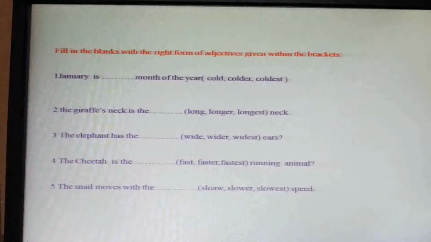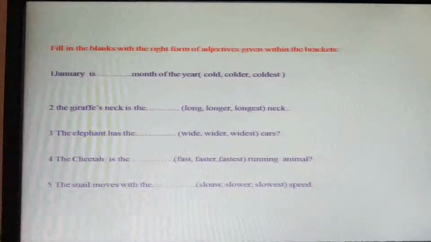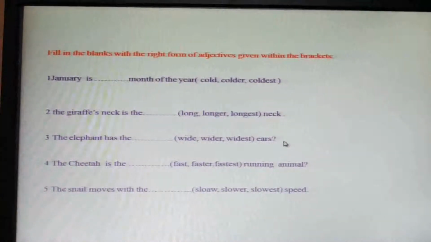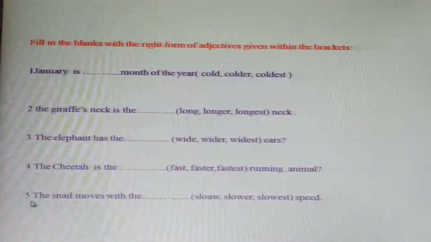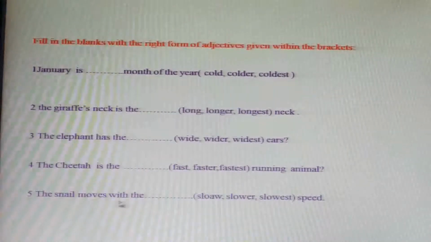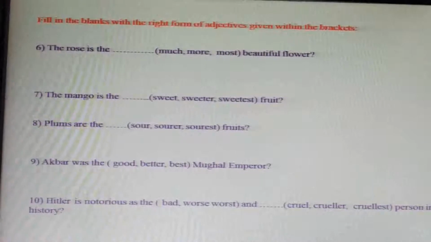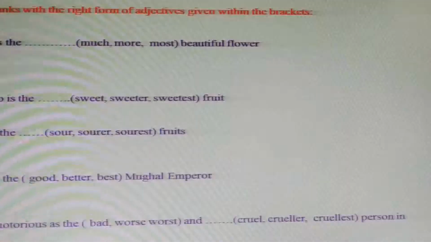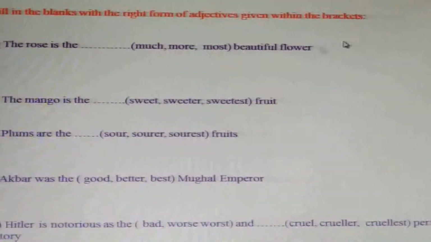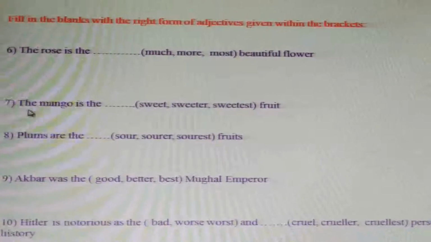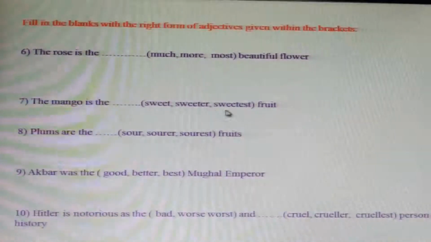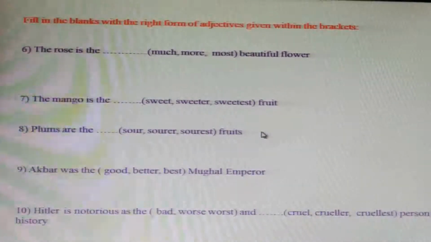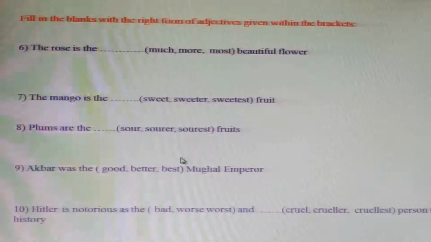Number 4, the cheetah is the fastest running animal. Sorry, the question mark should be at the end of the sentence. Question 5, the snail moves with the speed. Again, 6, the rose is the beautiful flower. Again, here you have to choose much, more, most. The mango is the sweetest fruit. Plums are the sourest fruit. You have to choose the right form of adjectives.